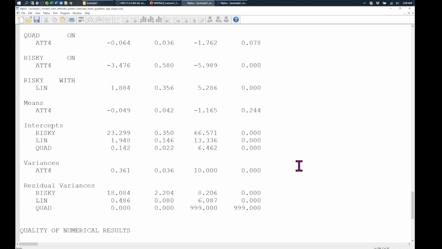And by the way, I have seen Mplus have problems with values that are very big or very little. So the example that I had in the slides about predicting response time in milliseconds, Mplus can't handle that.